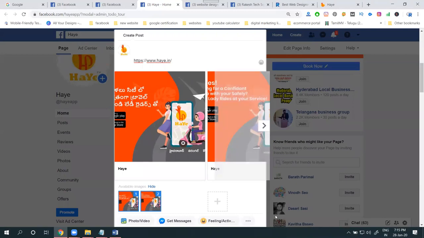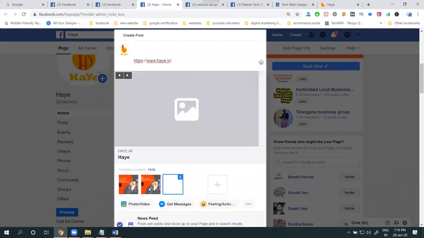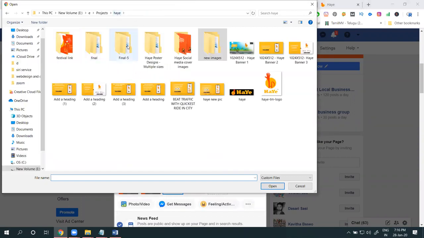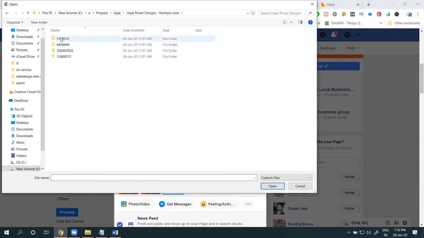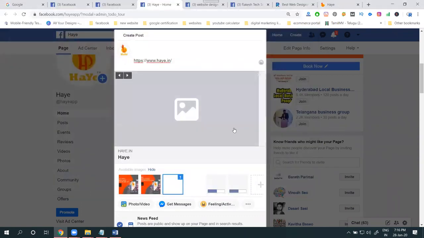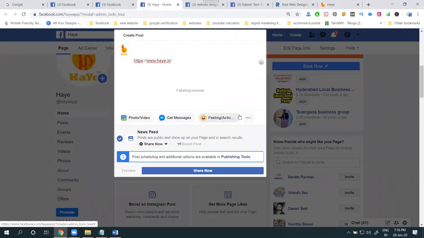The image is not properly designed because this image is not 512 by 512 size. This is another size. Just remove it and select the 512 by 512 one. Go to image 1. What is the size? 512 by 512. Select it. Now I can see it is properly designed.